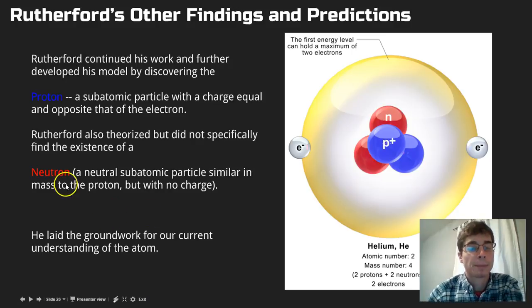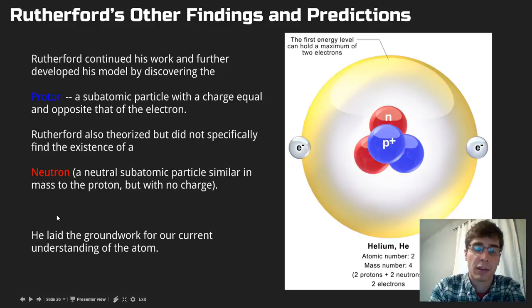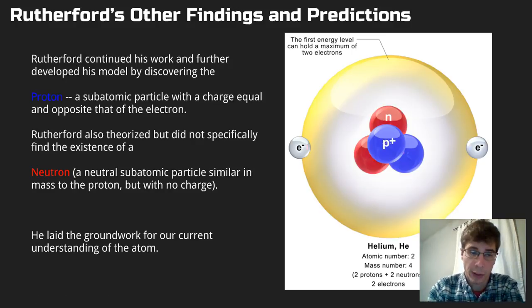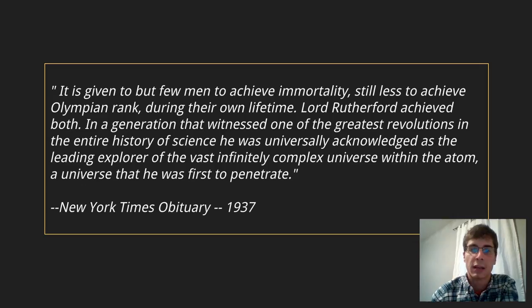The neutron, like I said, he theorized. I think someone named Chadwick in like 1936 actually found it, but it was because of Rutherford that he was even looking for it. So he laid the groundwork for our current understanding of the atom.